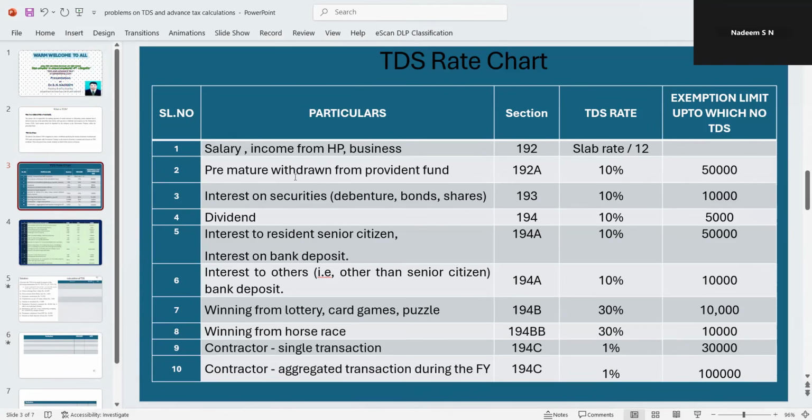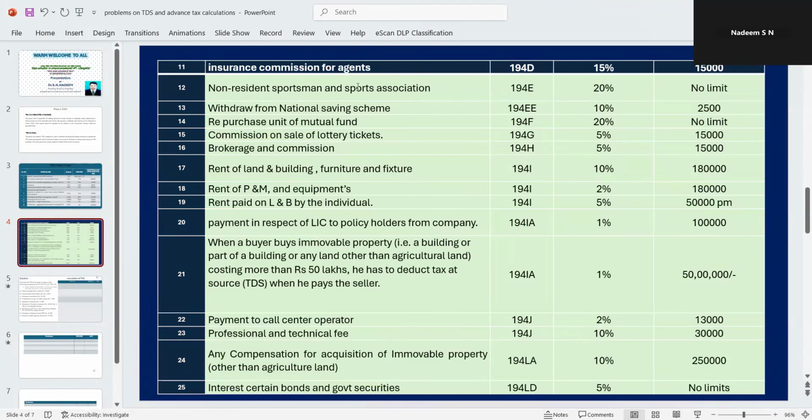First of all, we have premature withdrawal from Provident Fund. It is to be taxed at 10% TDS, interest on securities 10%. Like this, we have several different rates. This is very important for you to calculate different TDS rates. Here we have another chart of rates that continues from serial number 11 till 25. We have different rates of charts. This should be kept in mind before we solve the TDS problems.